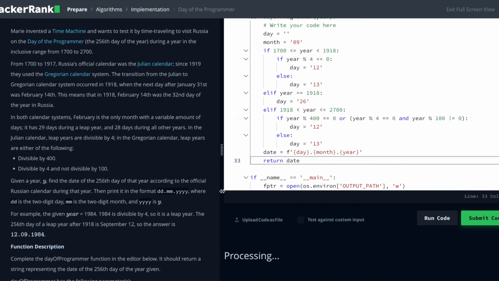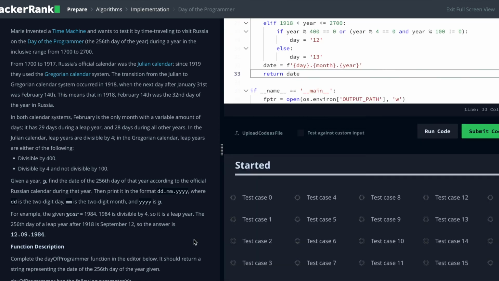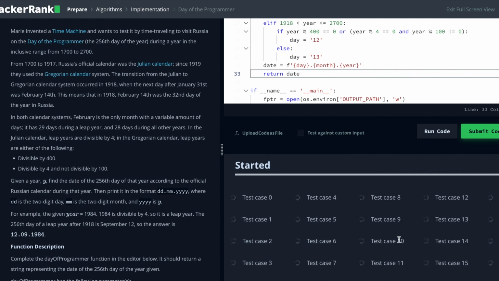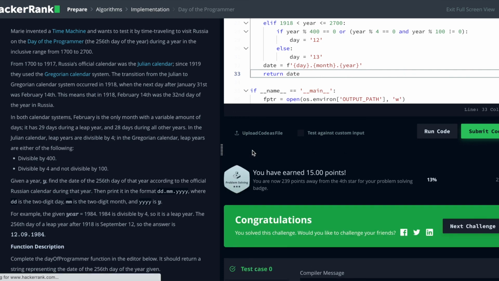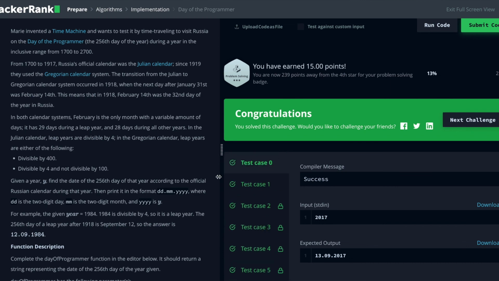All right, let's run the code. Great, so it satisfies the two test examples and now test all the rest of the test cases. It got plenty here, so if this works, it should prove that we've got a successful algorithm. I think this is a sign that I need a new computer. Okay, great, there we go. Passed all the tests.